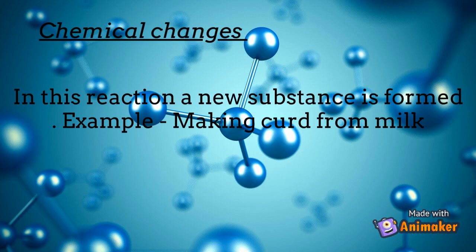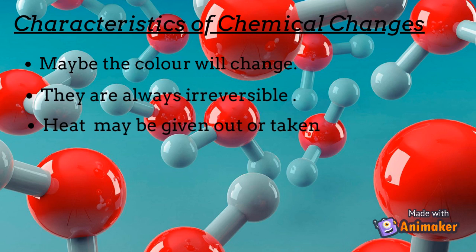Chemical changes. In this reaction a new substance is formed. Example: making curd from milk. Characteristics of chemical changes. Maybe the color will change. They are always irreversible. Heat may be given out or taken.